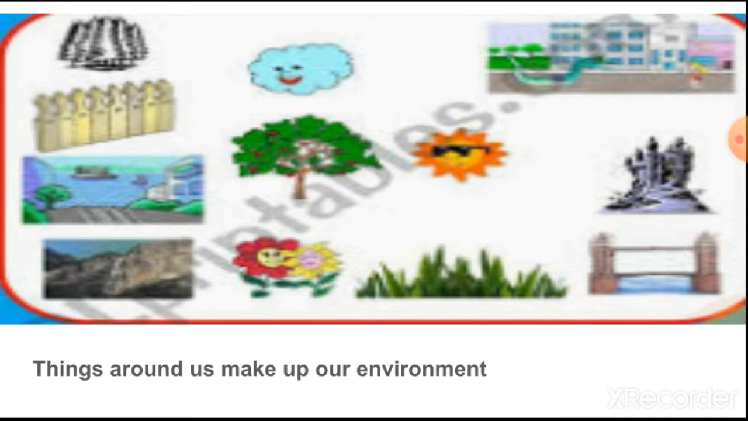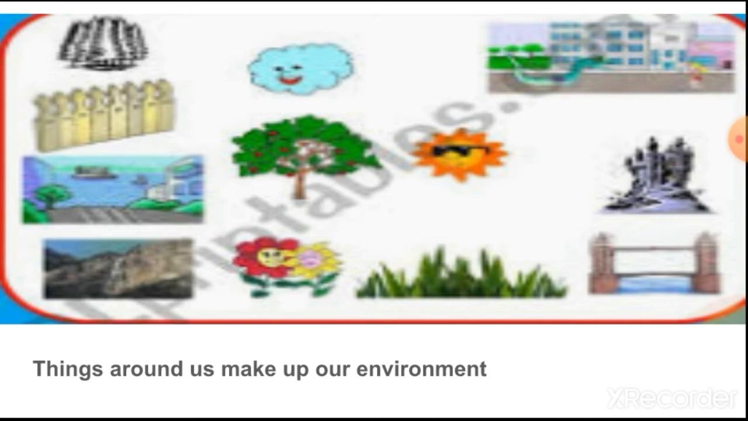Our environment includes elements that can be broadly divided into two groups, living and non-living. Living things can reproduce, but non-living things cannot reproduce. Living things can breathe, but non-living things cannot breathe. These are the main ways to tell living and non-living things apart.